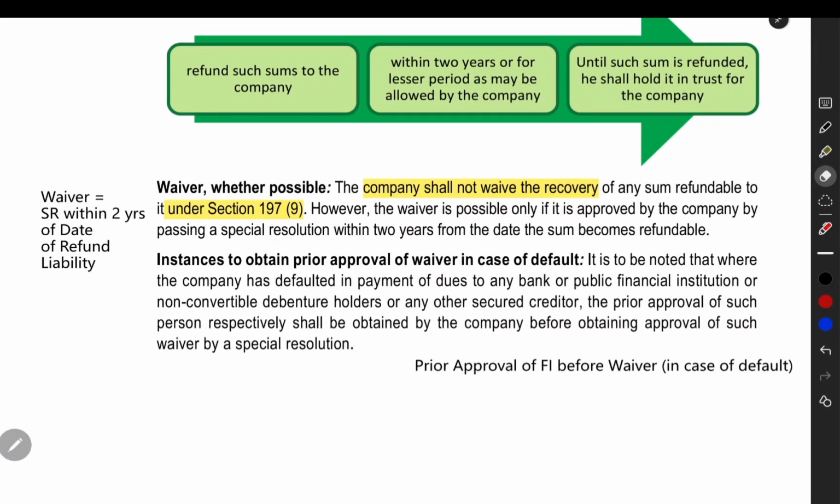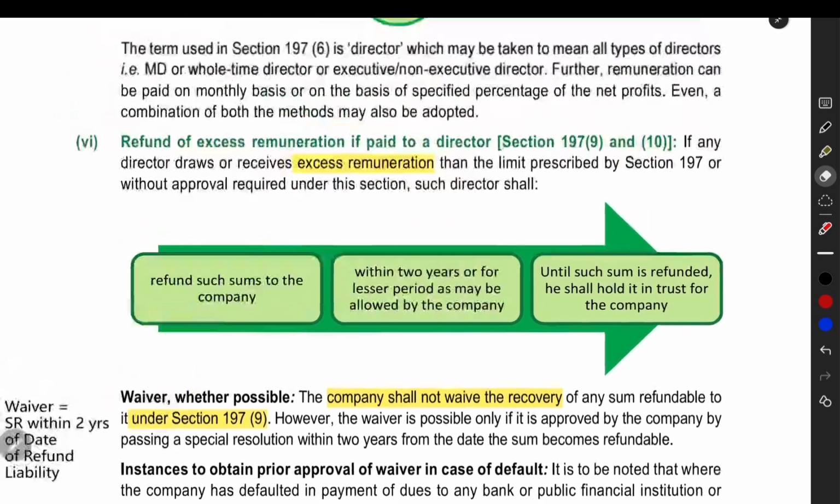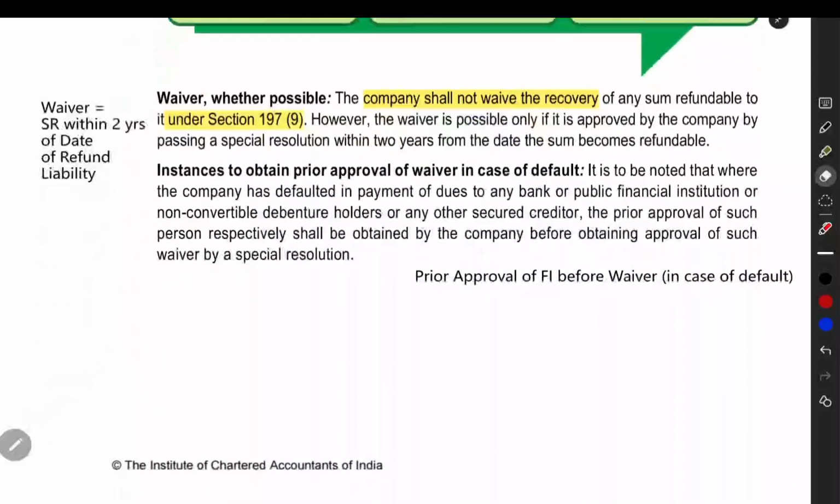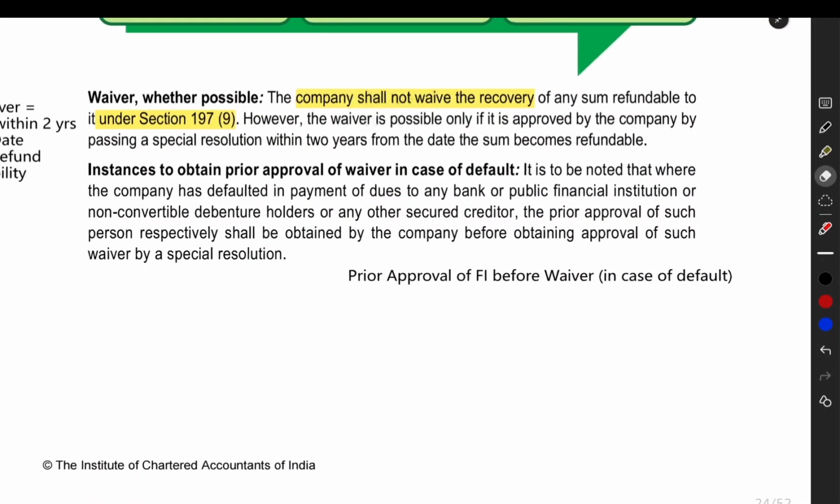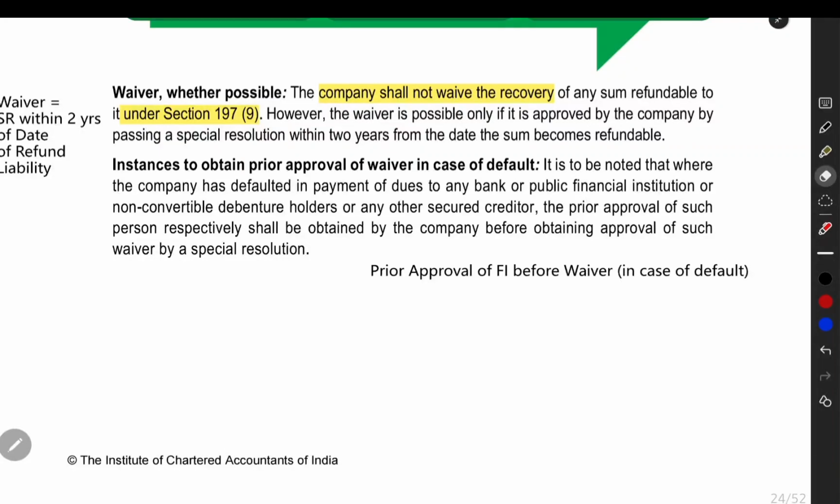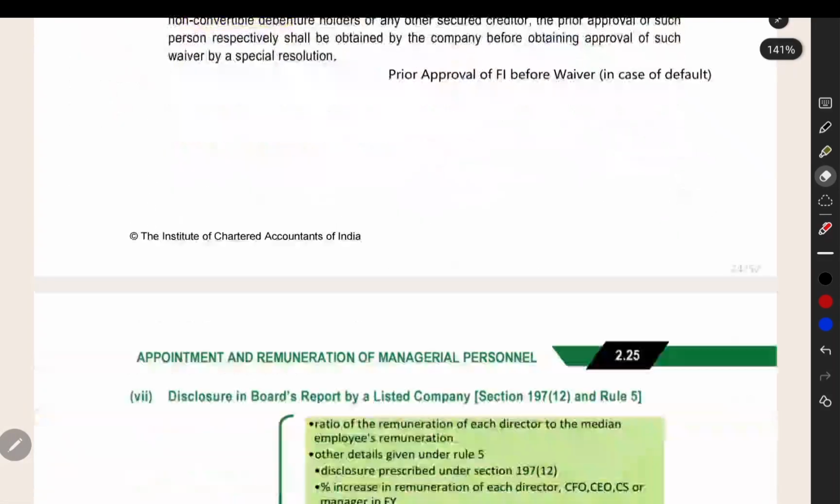That we cannot say. We cannot waive it, but we can waive it provided we are passing a special resolution within 2 years from the date of refund liability. Compulsorily, the director has to refund the amount. The company can waive off if we are passing a special resolution within 2 years from the date of refund liability. If you have made any default from the financial institution, you have to obtain the prior approval of the financial institution before waiving of the refund amount from the director.